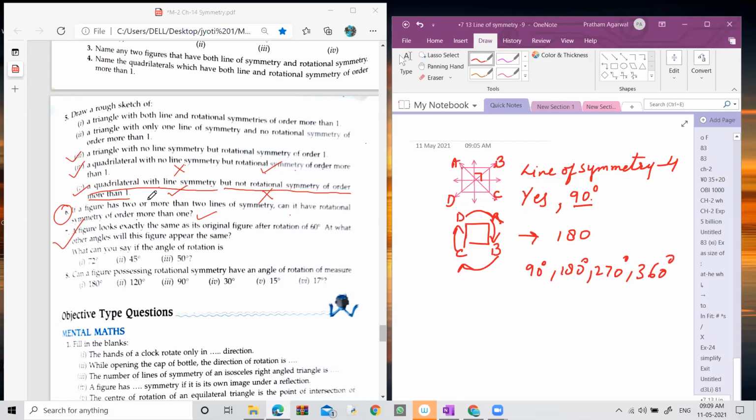When you again rotate it by adding one more 180 degree, so when it takes a complete rotation of 360 degree, again it looks like before. How many orders of rotation in this parallelogram? 2 orders of rotation. So if any figure has more than one order of rotation, then we can say that this figure has rotational symmetry, otherwise not. One order of rotation we do not consider at all. Only figures with more than one order of rotation have rotational symmetry. I hope it is clear.